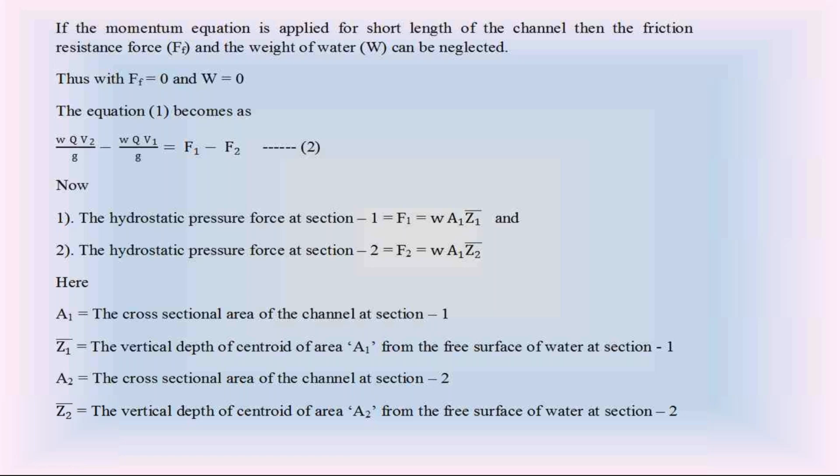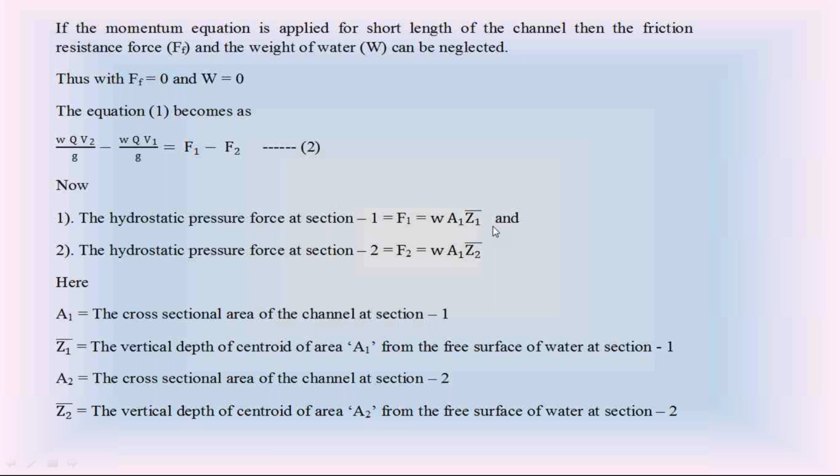So please everyone listen to this carefully. If I bring this unit weight W to the left side, it becomes F1 by W, hydrostatic force divided by unit weight of water, that is equal to A1 into Z1 bar. Hydrostatic force divided by unit weight of water is called hydrostatic force per unit weight of water. F1 divided by W is called the hydrostatic force per unit weight of water, that is equal to A1 into Z1 bar.